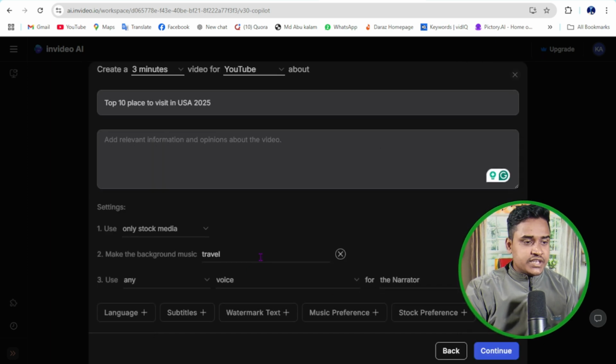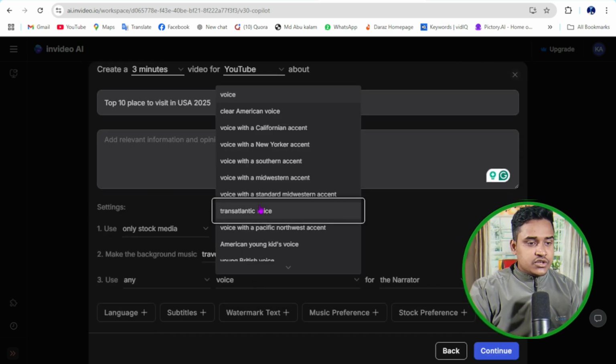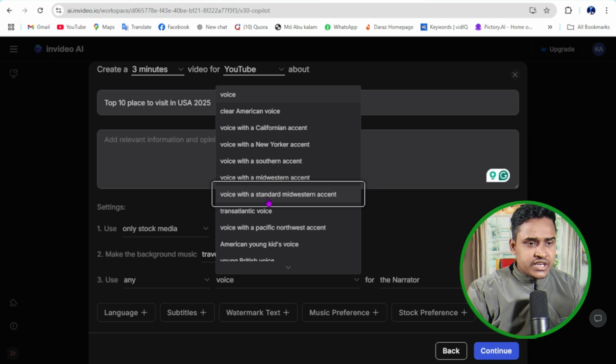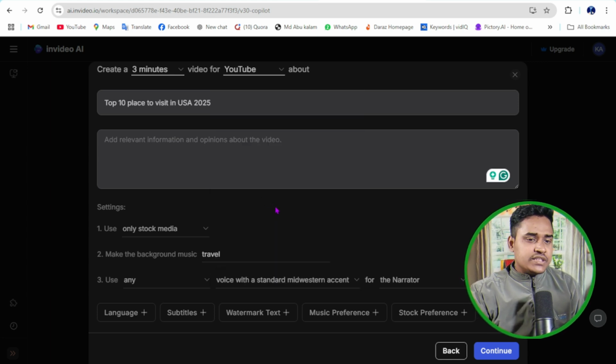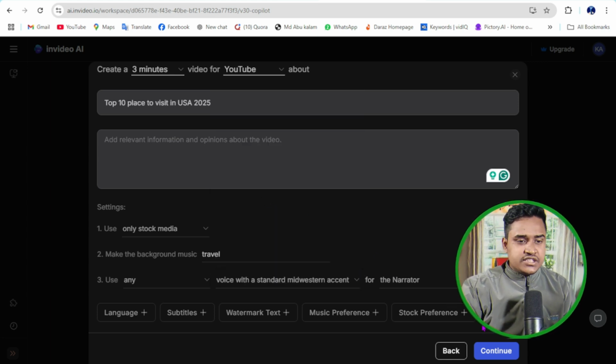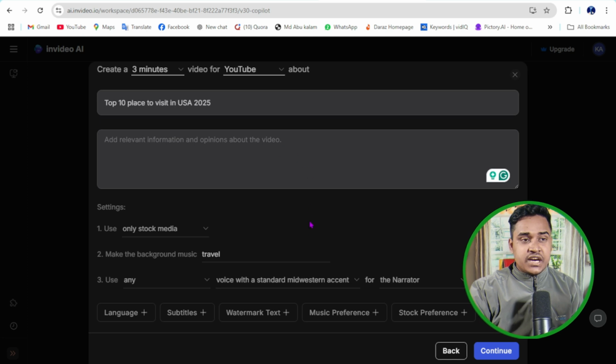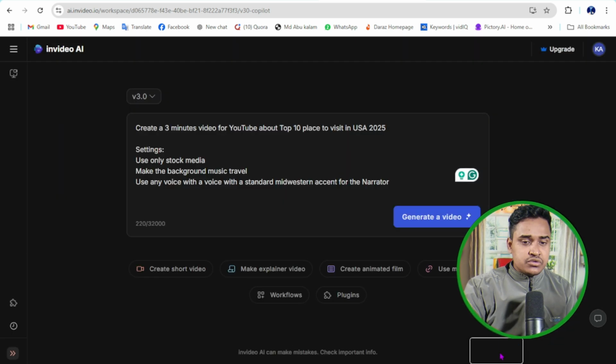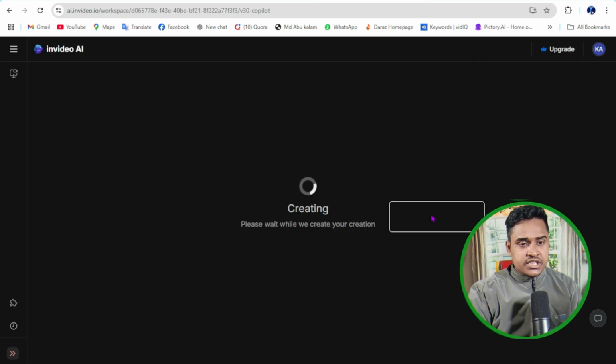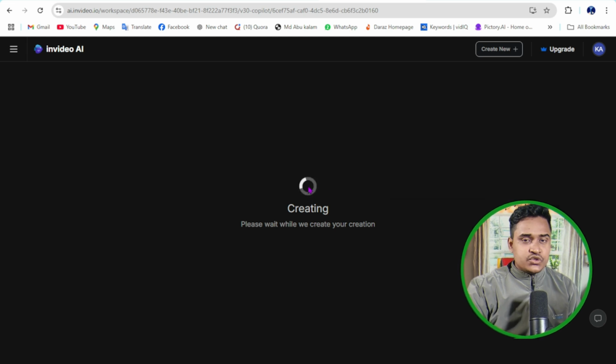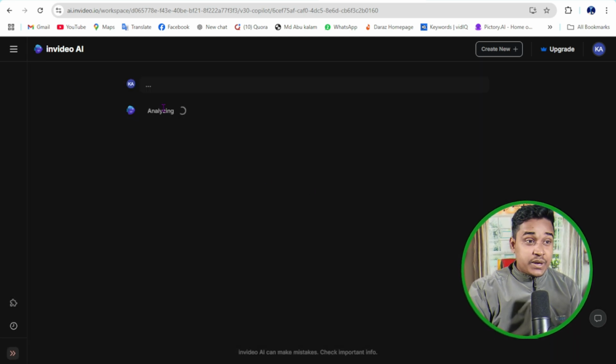Then click on voice actors. Just click on voice, then you can add any voice accent. This doesn't matter, everybody is good. Then click on generate. Oh, it's working right now perfectly.